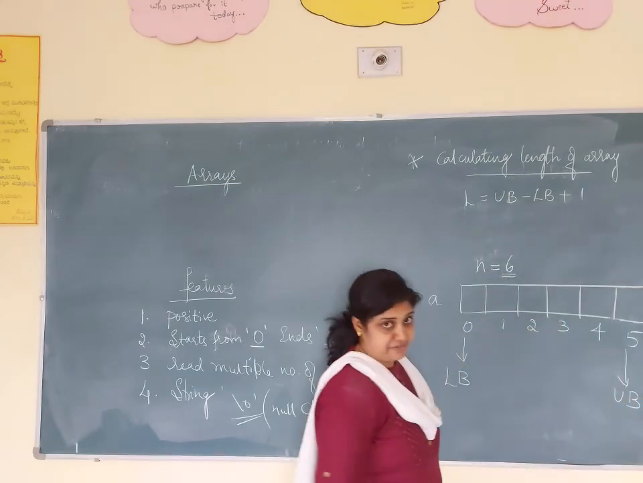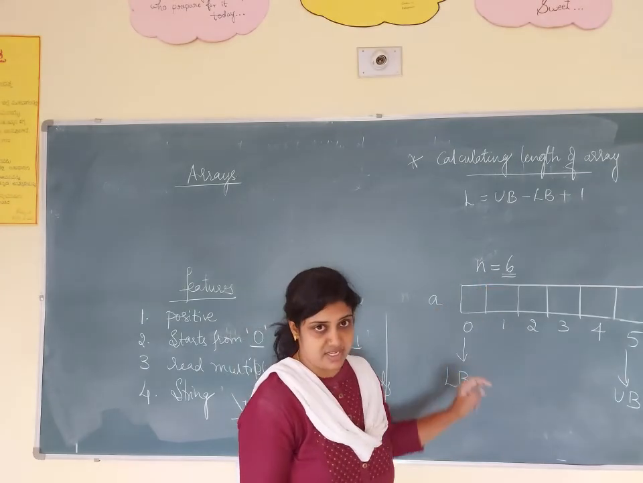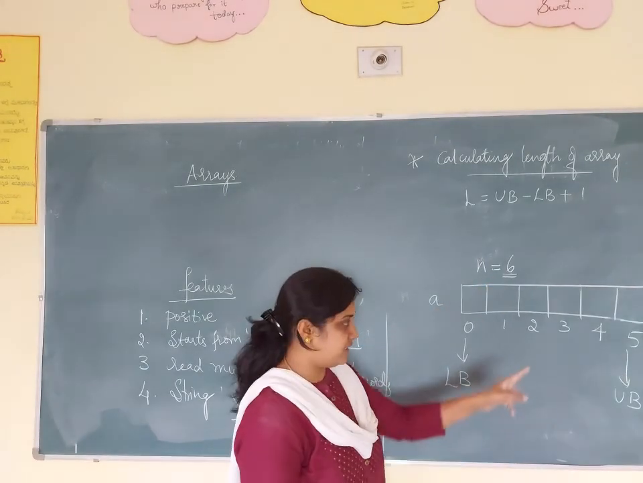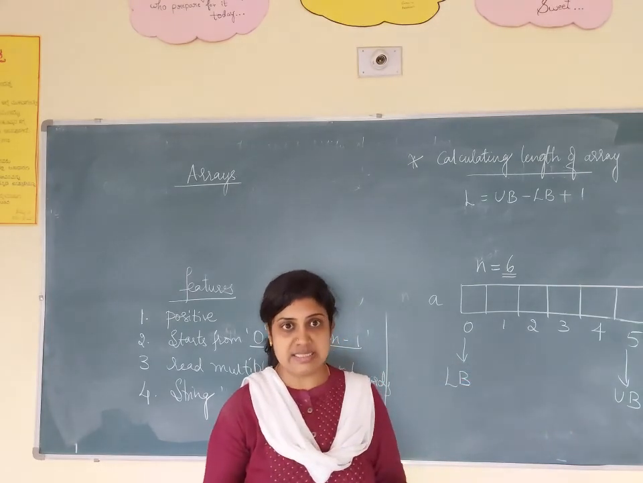You know how you get 5. The array always ends with n minus 1. What is the size I have taken? 6. 6 minus 1 you will get 5. That is your end of the array. So, lower bound and upper bound. Now you have to get the total length, that is 6.